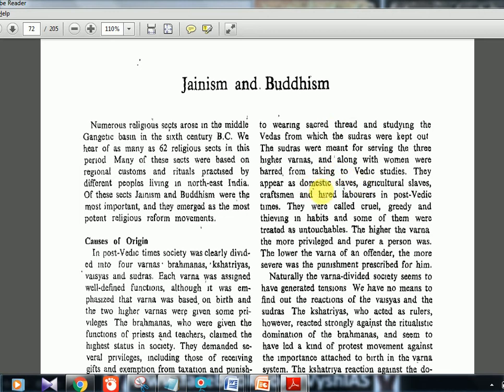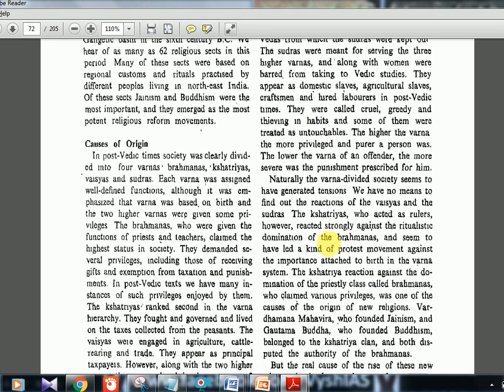Now Shudras always appeared as domestic slaves, agricultural slaves, craftsmen, hired laborers. Very downtrodden people, and they had a very miserable life, and they had to face all the cruelty and everything, and they were treated as untouchables. So all these things started at this time only, the later Vedic period.